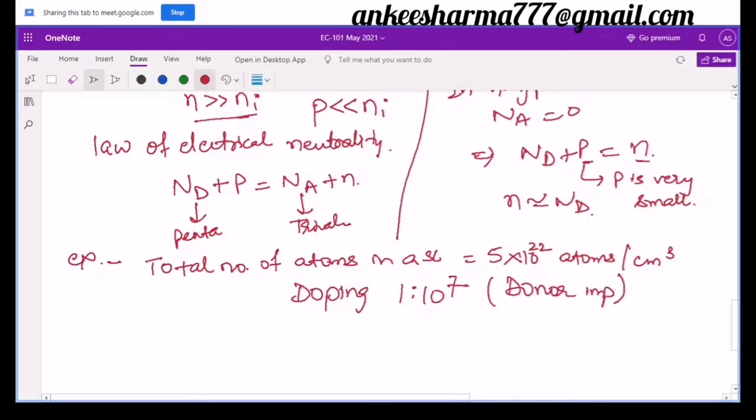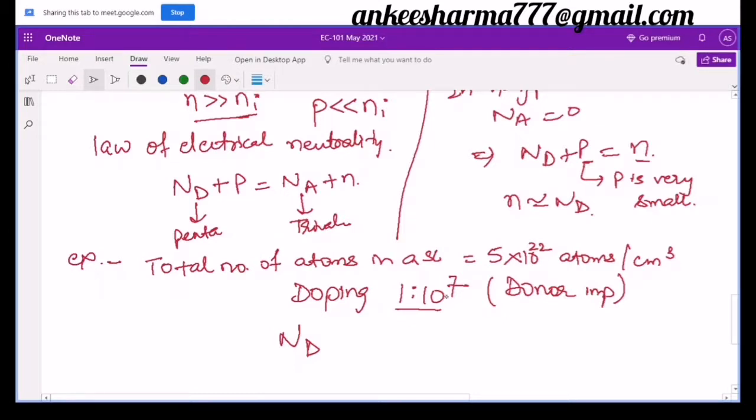Then if I need to find the donor concentration, it means I need to find the Nd value here. So Nd is nothing but the total number of donor atoms that have been provided by this doping. So this 1 into 10 raised to the power 7 says that for every 10 raised to the power 7 atoms I am going to give 1 atom. This is how it is read. And what are the total number of atoms in a semiconductor?